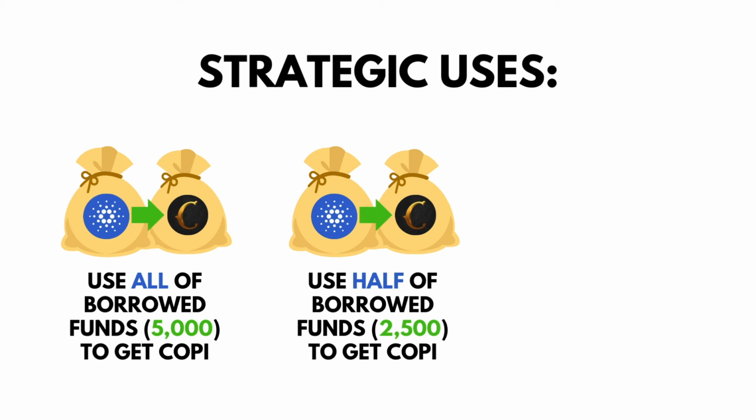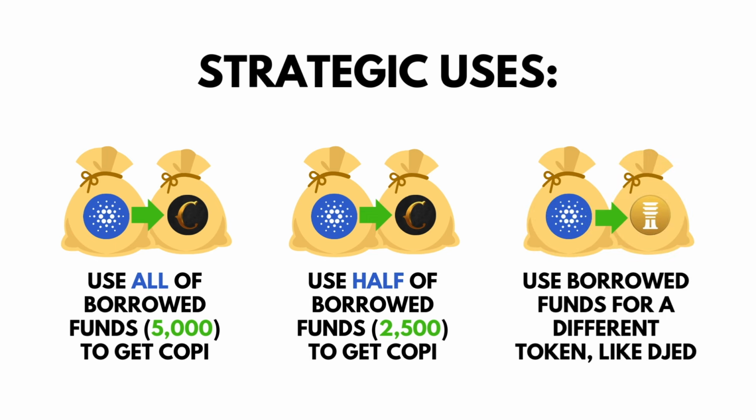Or we take half of that or all of it and we purchase JED, a stablecoin, because who knows? ADA's price can fall. If I take the 5,000 ADA or the 2,500 ADA and purchase JED, if I think the price of ADA is going to go down, well, then I can trade that JED back into ADA at that lower price and get even more ADA.